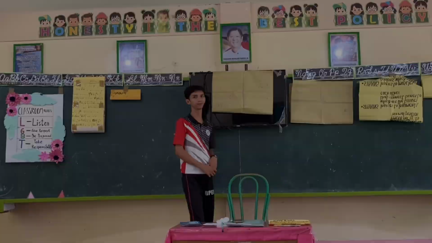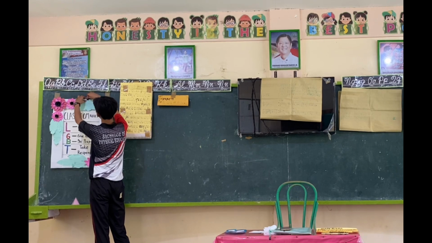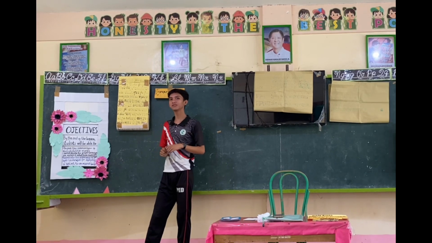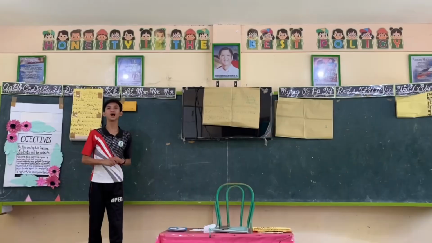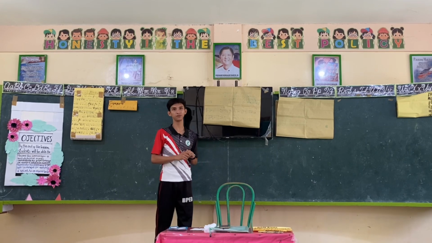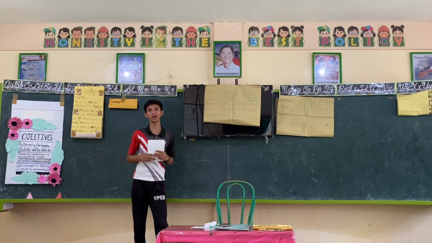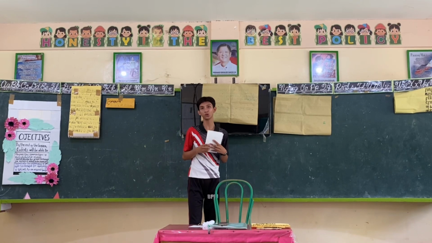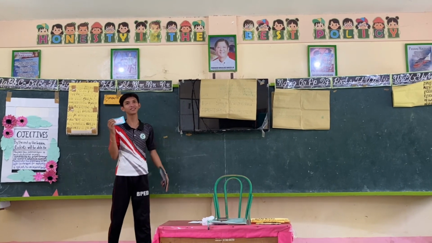So now let us proceed to our objectives. So these are our objectives for this class. Can you please read them? Thank you very much. Before we proceed to our main topic, let's have an activity first. This activity is called Hulaan. I will show a picture about musculoskeletal injury, and you will guess what musculoskeletal injury is shown in the picture. So, number one.